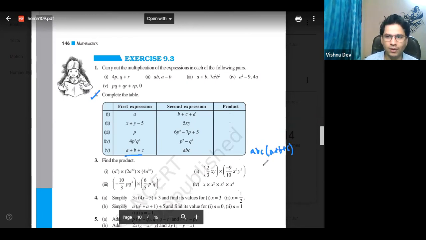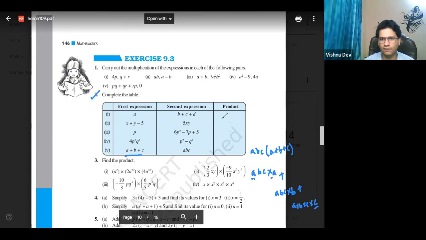Bindu, see, your answer is wrong, right? That's why I will send the answer to you. See, distributive property, everyone should think step by step. So it will be what? A into B into C into A first, then plus A into B into C into B, plus A into B into C into C. Correct? Got it, Bindu? ठीक है?